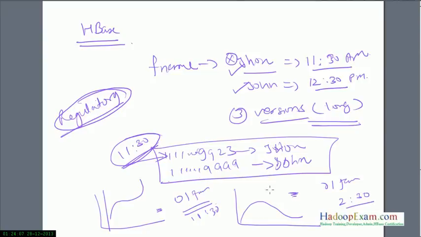The difference is because the latest data stored in your database would be considered unless you explicitly point out that you need the version of data as it was at 11:30 a.m. Then the report would be generated accordingly. So if you want the exact data as at 11:30, or you want to do back testing of your data, then it's good to use HBase versions. By default, HBase maintains 3 versions of data for each cell.